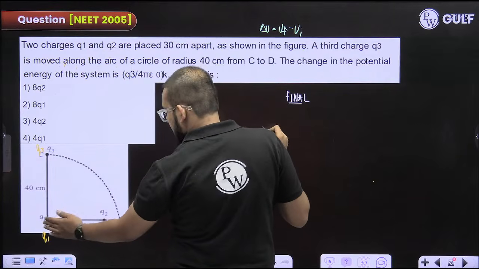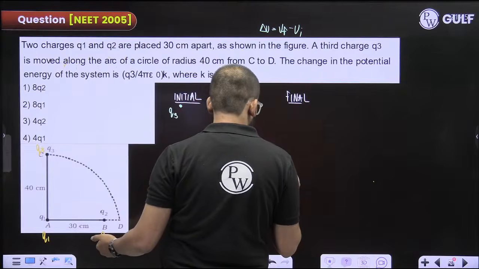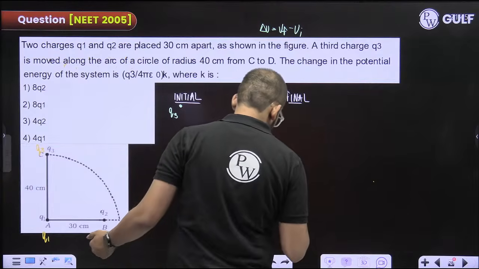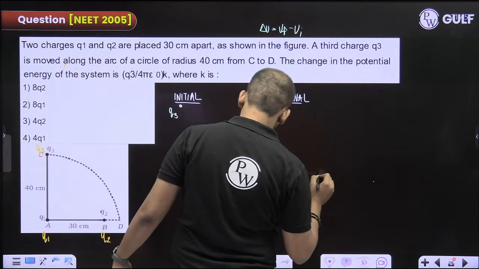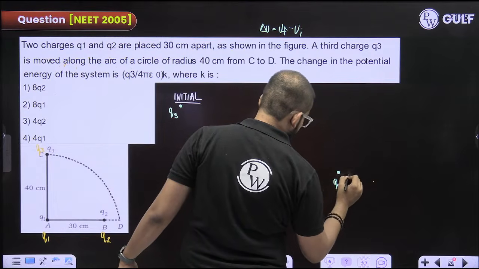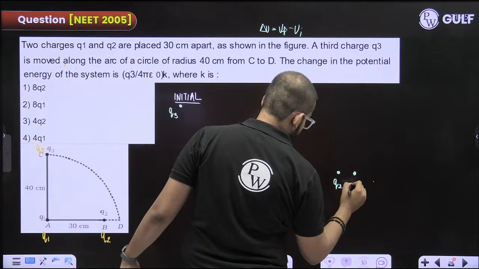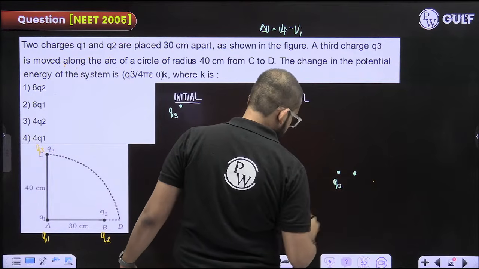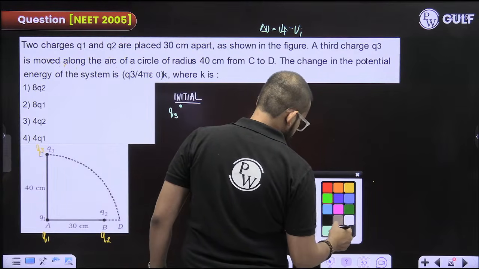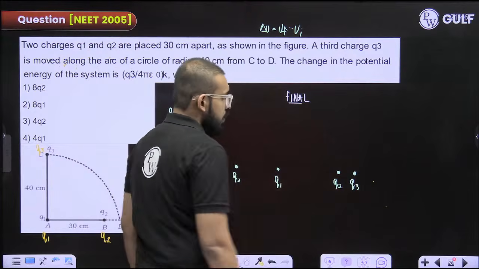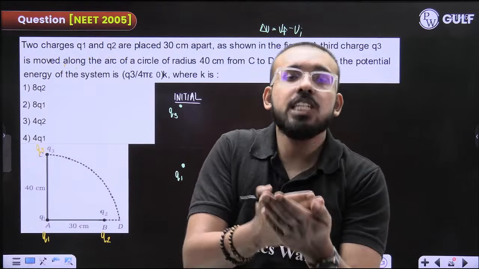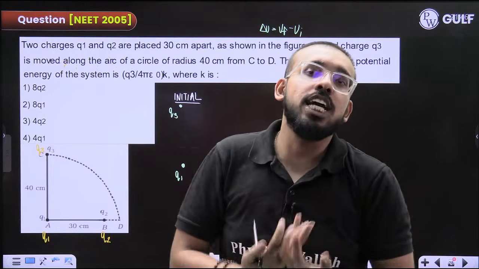Okay. Finally, you had brought Q3 here. So Q1 is here, Q2 is here and Q3 is here. Fine. Now just find the change in potential energy of those pairs whose potential energy has actually changed.